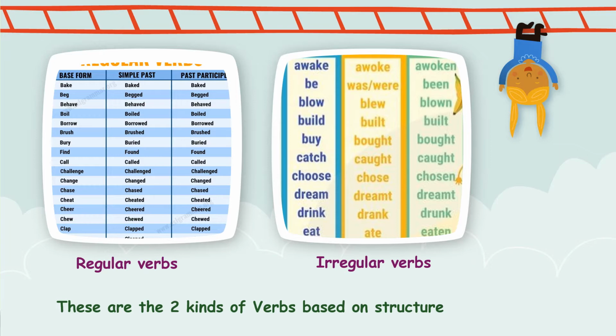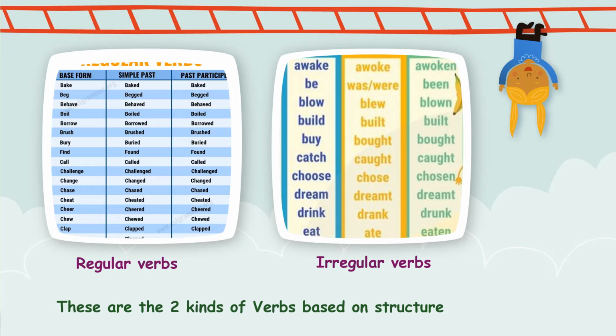What is the difference? If you see, in the base form and the simple past and the past participle form of the regular verbs, there is not much of a difference. For example, if the verb is bake, in the simple past it is baked and the past participle is baked. Same. Okay, so you are actually adding ed to these verbs. They don't change much in the past form or the past participle form. The regular verbs, they are called the regular verbs like bake, beg, behave, boil, borrow. There are many more in your own book itself.